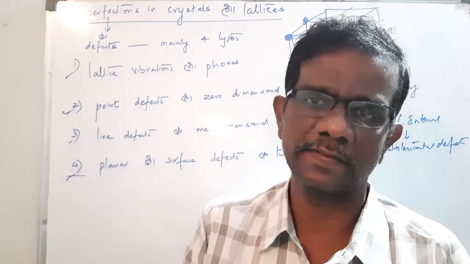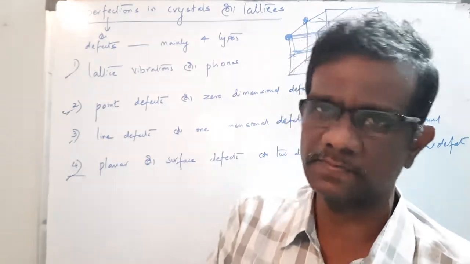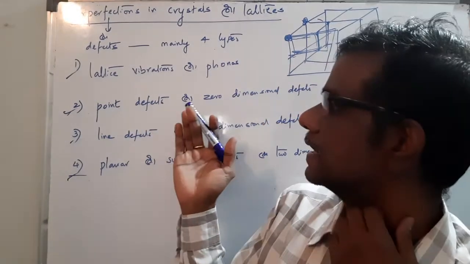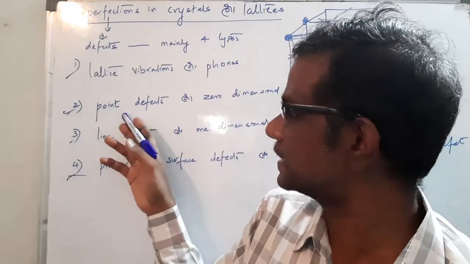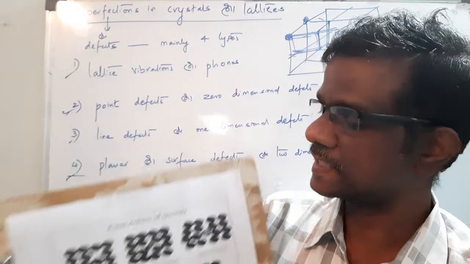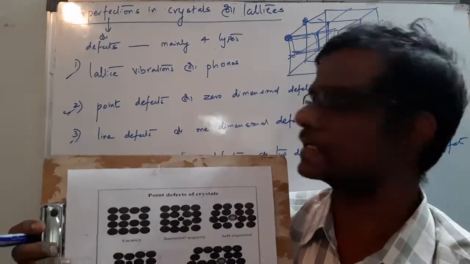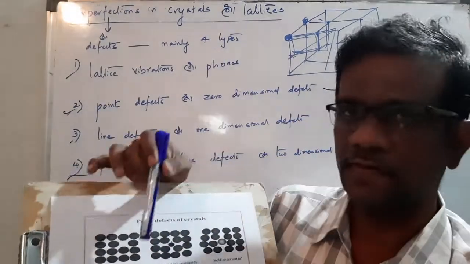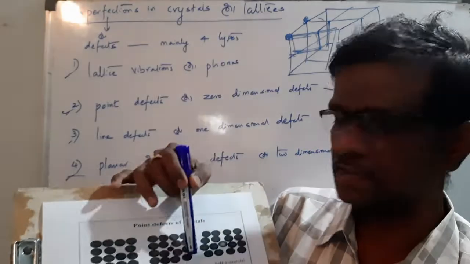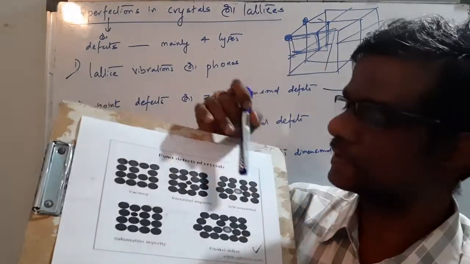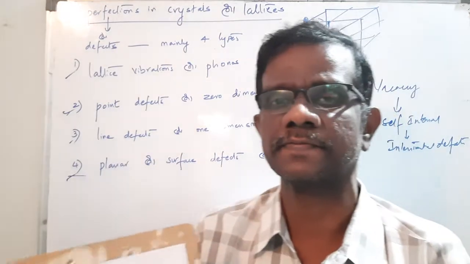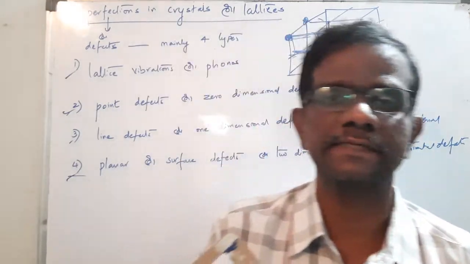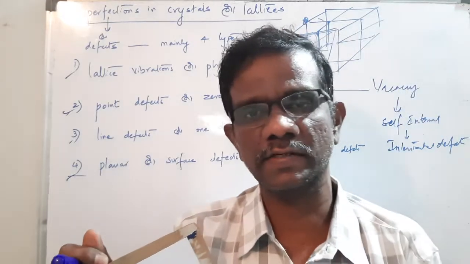They can vibrate about their mean position, and the vibrations caused are known as lattice vibrations. Next, point defects. If an atom is missing from its regular site, the defect is called a vacancy. Then interstitial impurity, self-interstitial impurity, and substitutional impurity. Then line defects, of which there are 2 types: edge dislocation and screw dislocation.